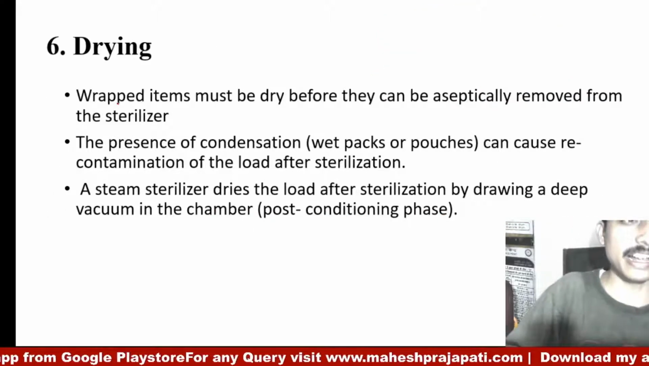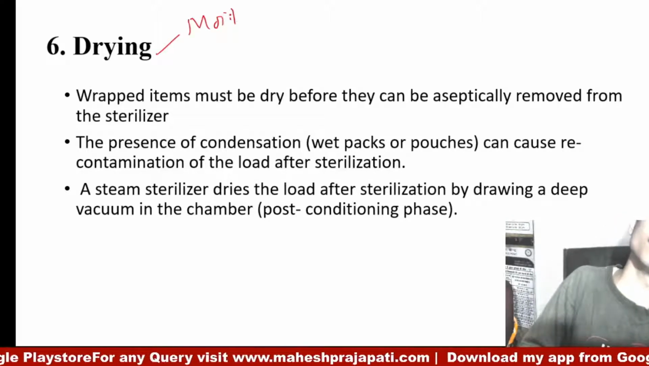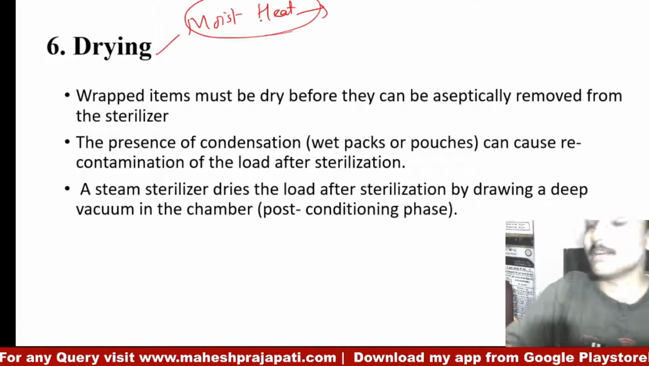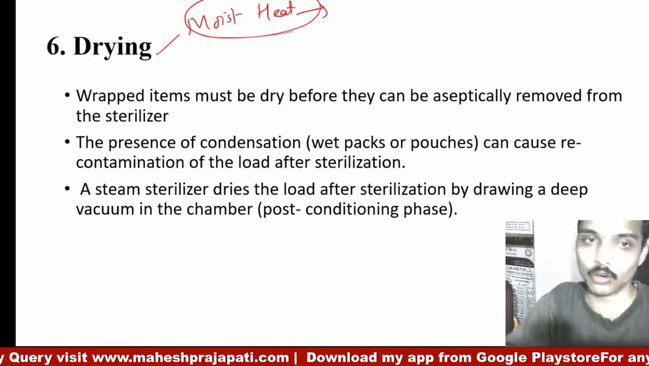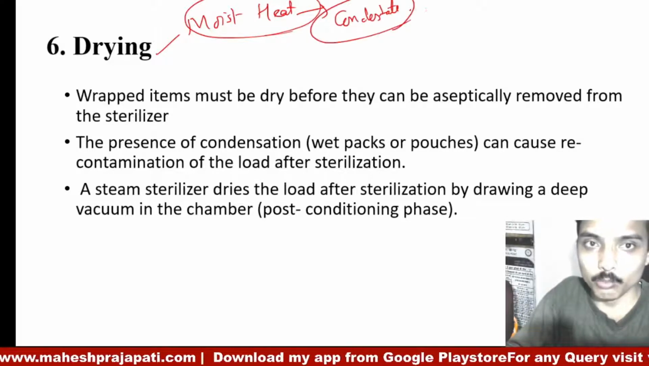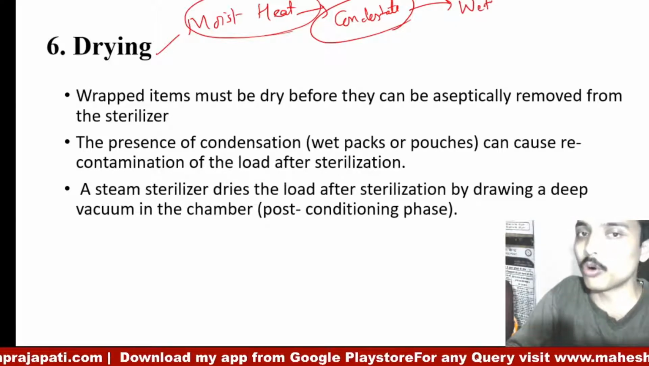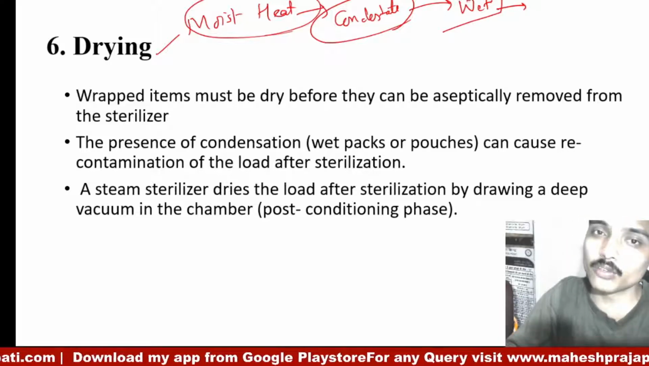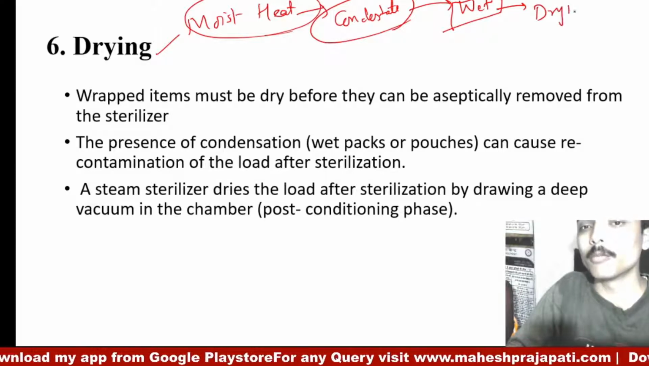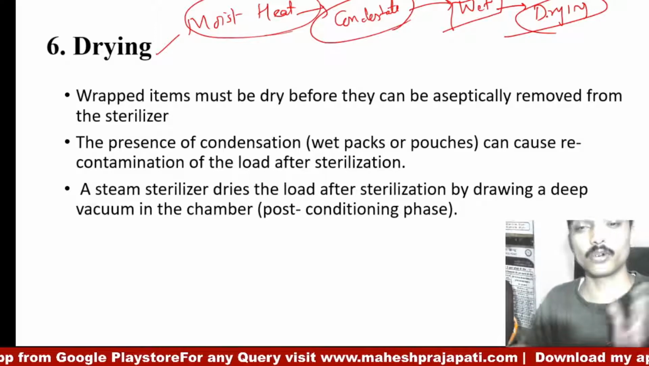Next is drying. Because we are using moist heat, the moist heat comes into contact with the object and it condenses. Once we remove the sterilized object in a wet form, there are chances of contamination again. So drying is one of the most important parameters for sterilization.